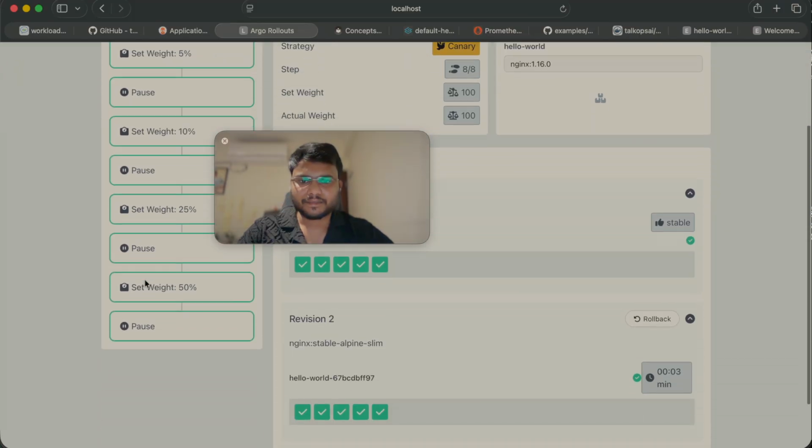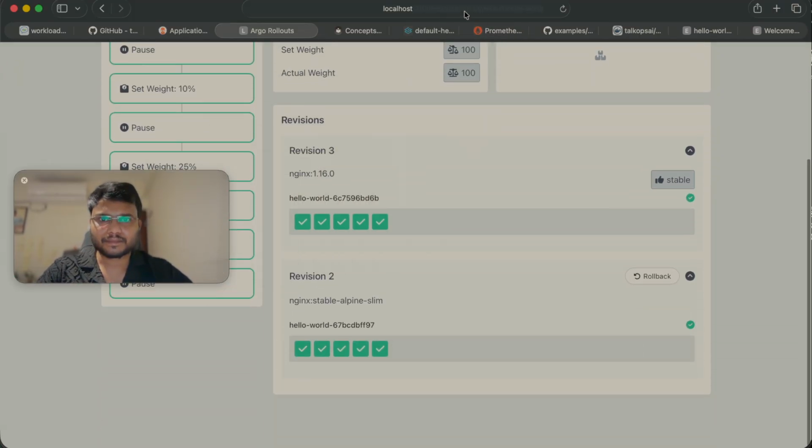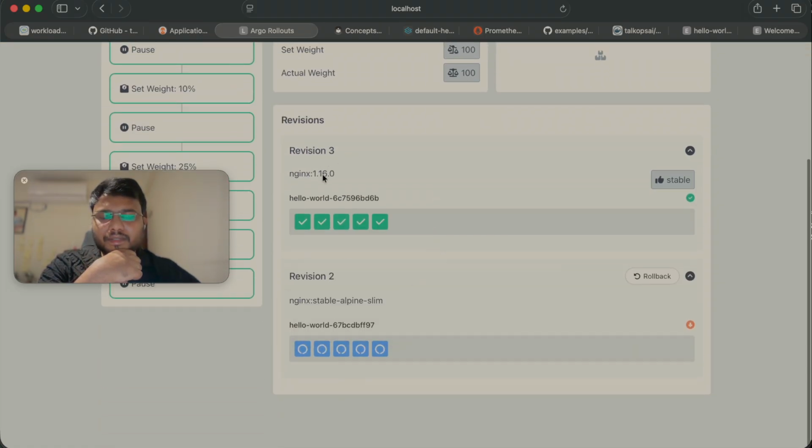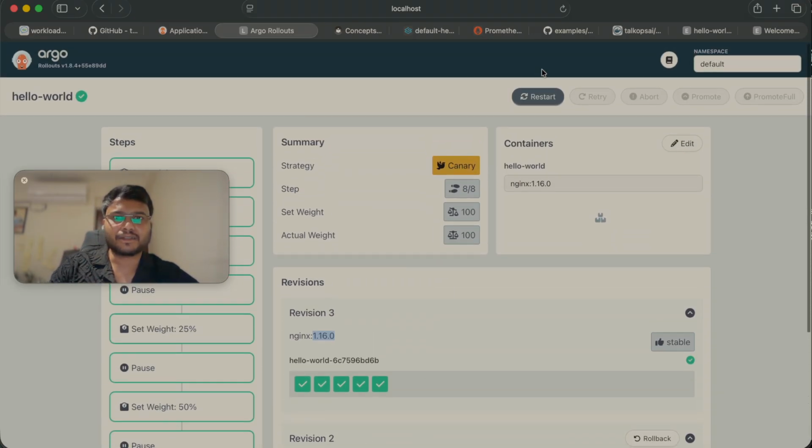See, so this one is now active, and now the previous pods are getting deleted, right?